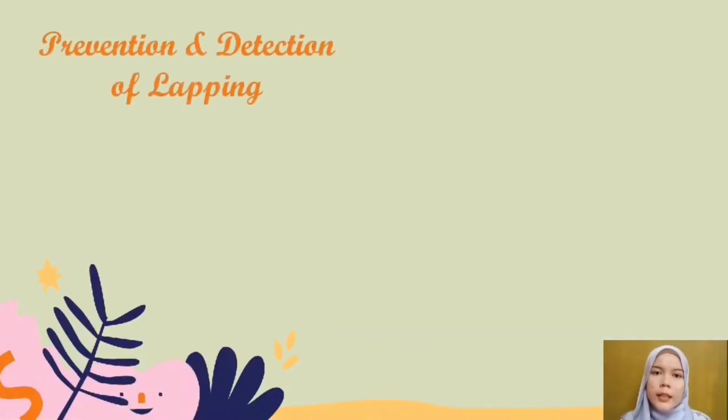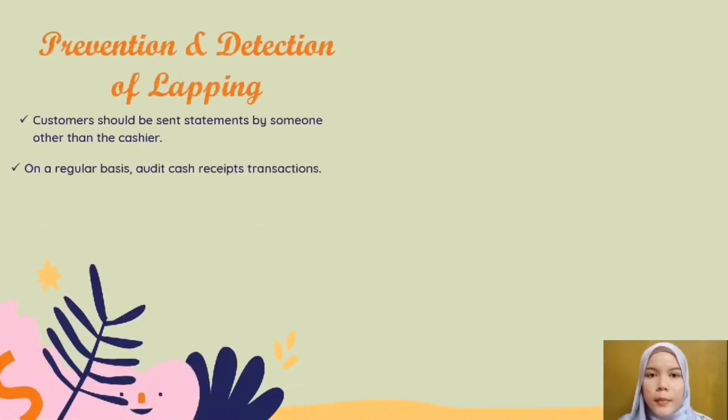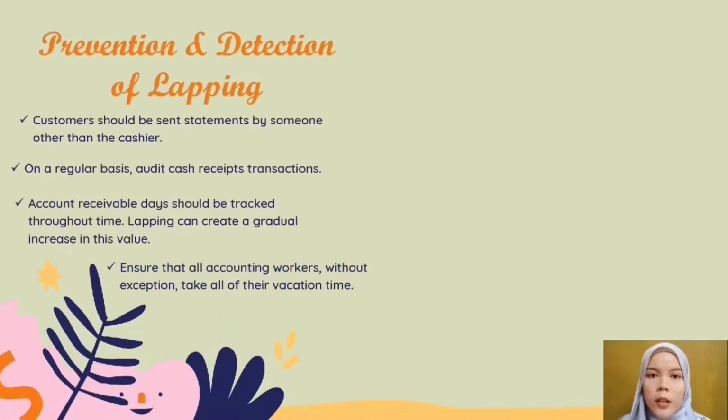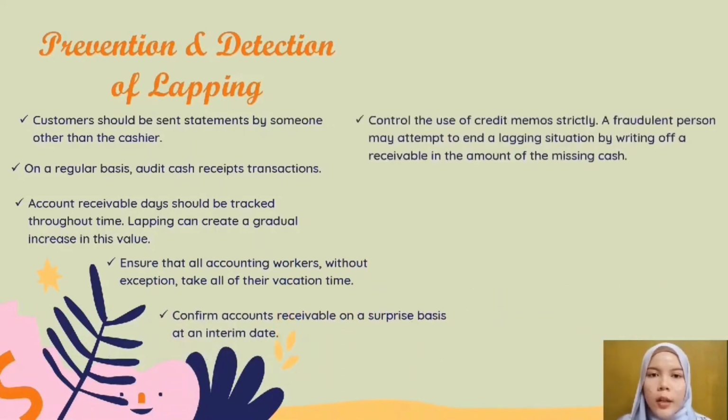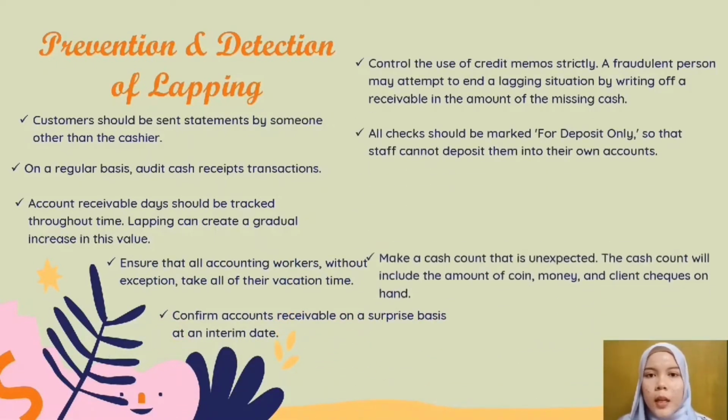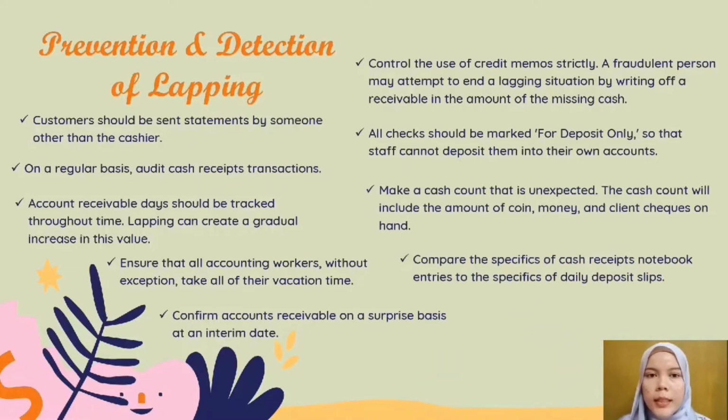Next is prevention and detection of lapping. Customers should be sent statements by someone other than the cashier. On a regular basis, audit cash receipt transactions. Accounts receivable days should be tracked throughout time. Ensure that all accounting workers, without exception, take all their vacation time. Confirm accounts receivable on a surprise basis at an interim date.